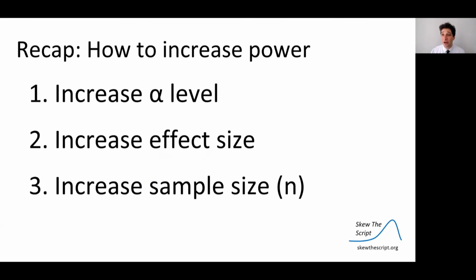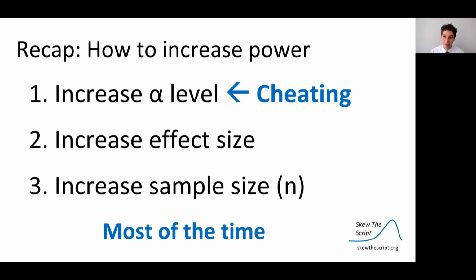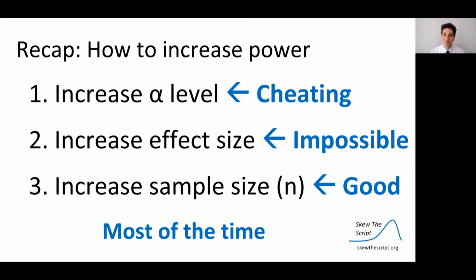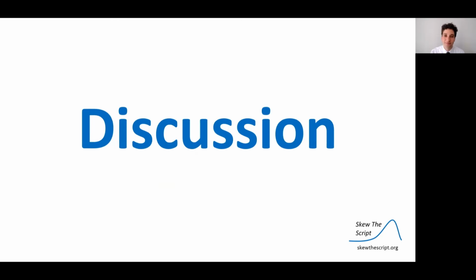So recap, how can you increase the power? You could increase the alpha level. That's kind of cheating, and you're going to increase your type 1 error rate. You can increase the effect size, but that's impossible for us to do in study design. That's something that's going to be on the drug design side. But you can also increase the sample size, and that's usually the best way to do it in study design. Get more people, more individuals, more subjects, and that way you get a more precise estimate.